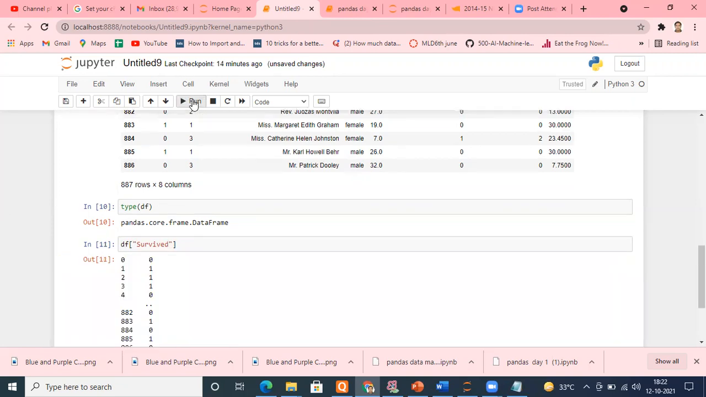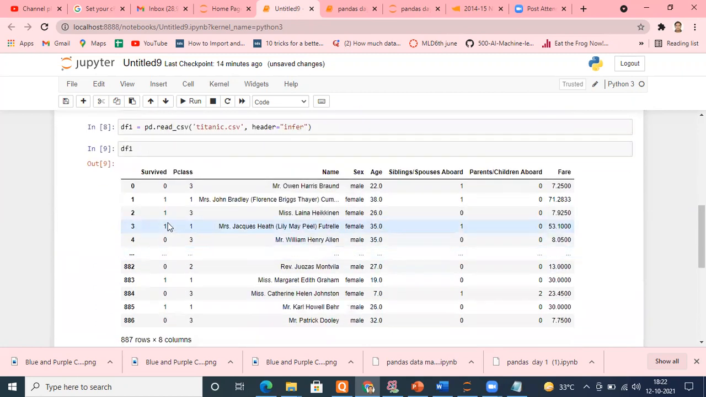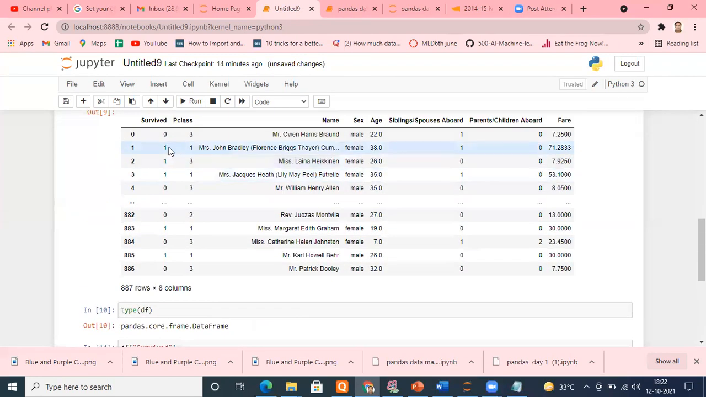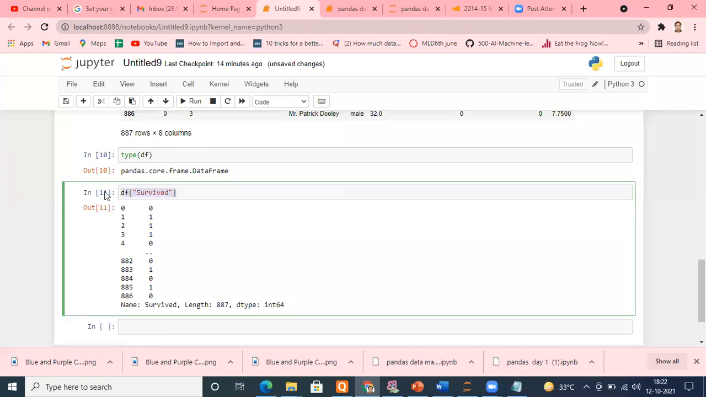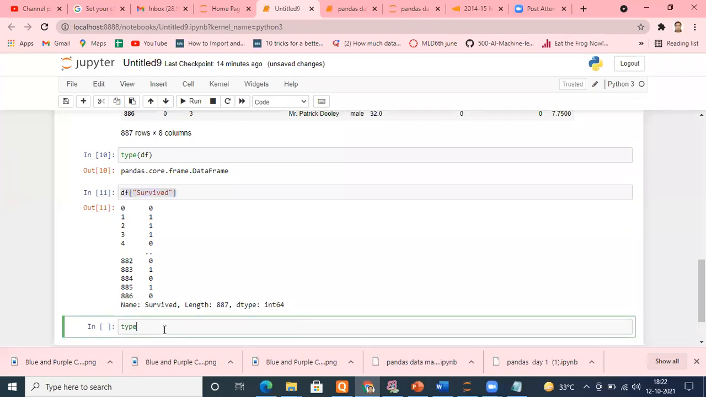Let me run it. As you can see, the survived data has come here, like 0 1 1 1 0. Same data is available here. But now let me check its data type. I'm typing type, and here typing df, again bracket, quotes, survived. Ensure it's case sensitive, so don't forget to put names properly. If you put names wrongly, you will get an error for sure.